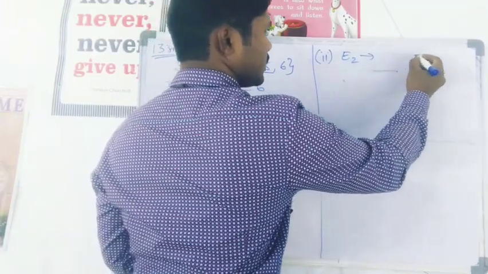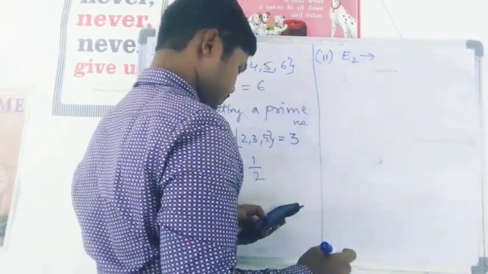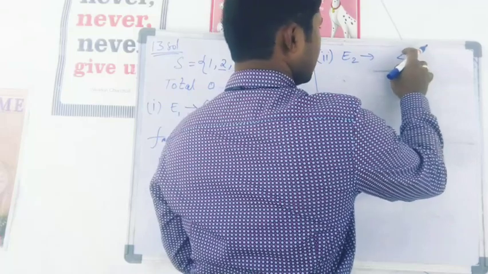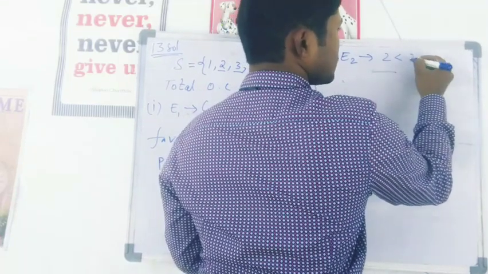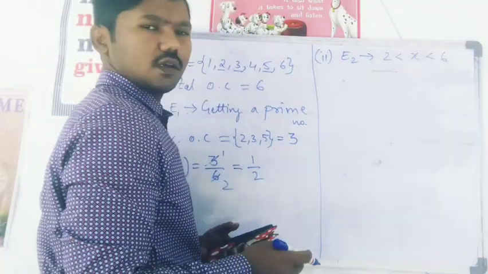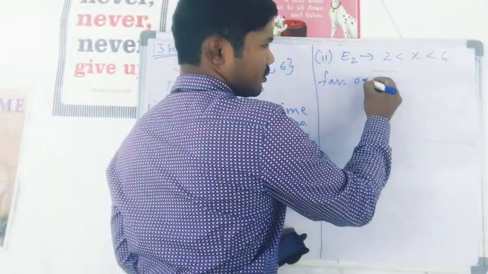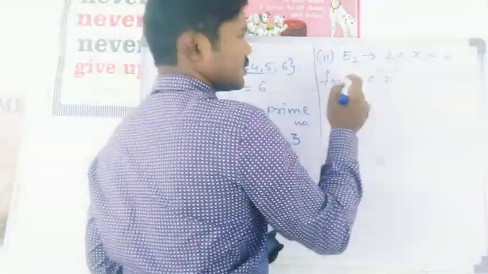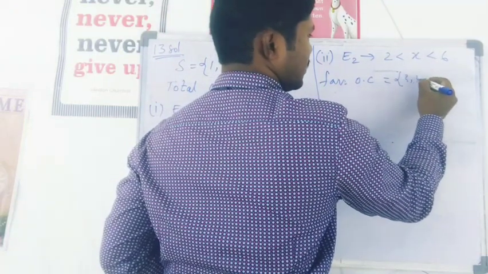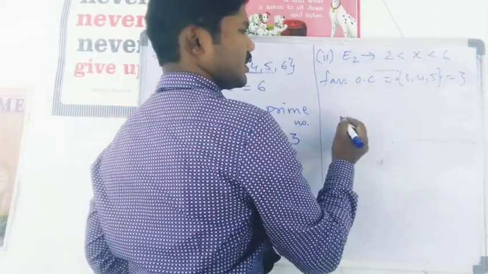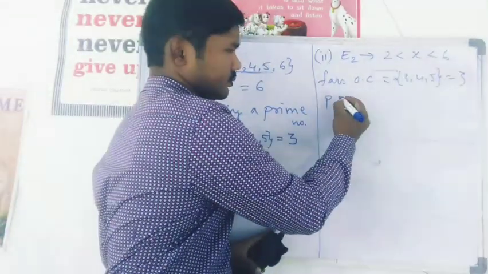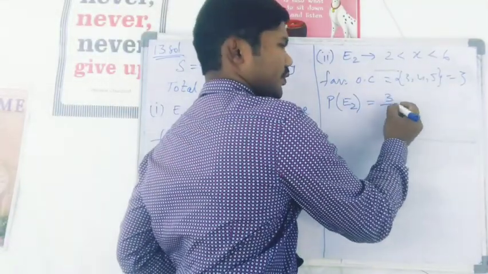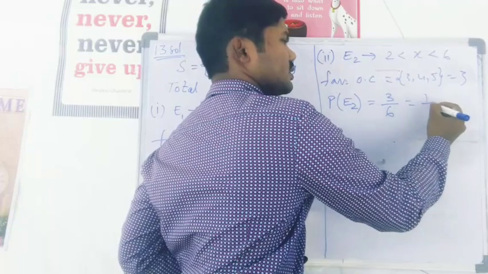Second one, event 2 is a number between 2 and 6. So favorable outcomes you have to see. So I don't want the end numbers, I want the numbers in between. So 3, 4, 5 are the numbers in between 2 and 6. That is nothing but 3 outcomes are in your favor. So probability of getting a number lying between 2 and 6 is favorable outcome 3 by 6. Again, if you cancel, 1 by 2.